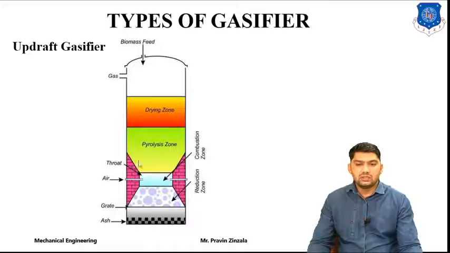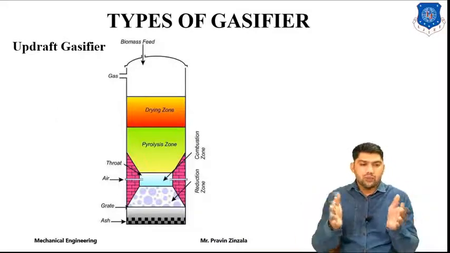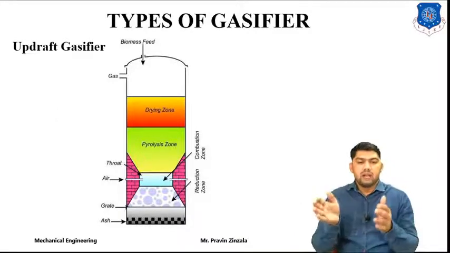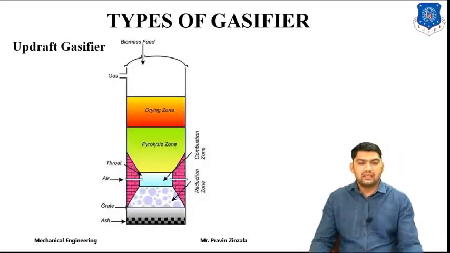It then comes to the throat, where we supply the air. Here the bed is the reduction zone, and after the combustion it is converted into gas. So in short, by partial combustion of biomass, we are converting biomass into biogas. It's called the thermal method, and it is a lower efficiency method, so it is generally not utilized.